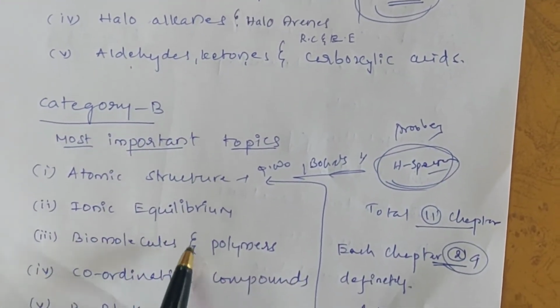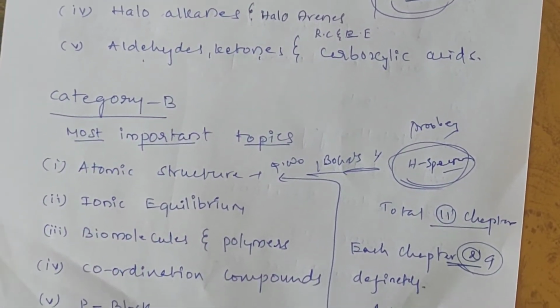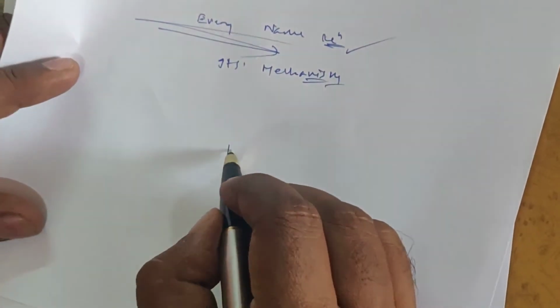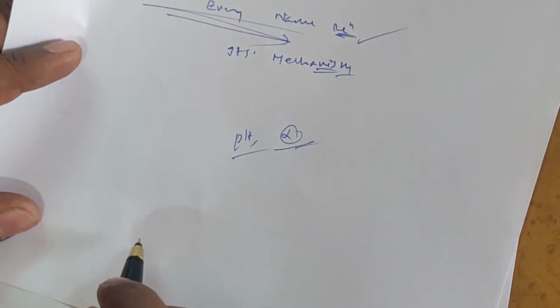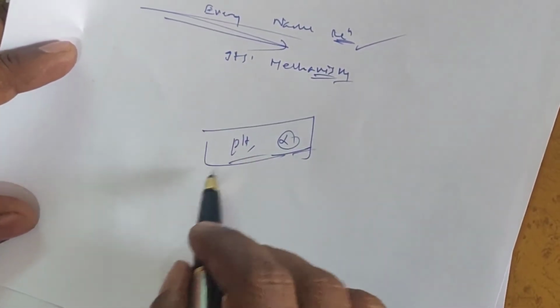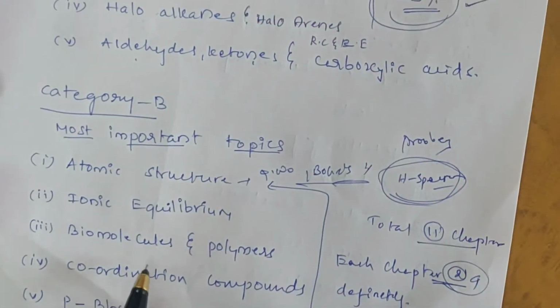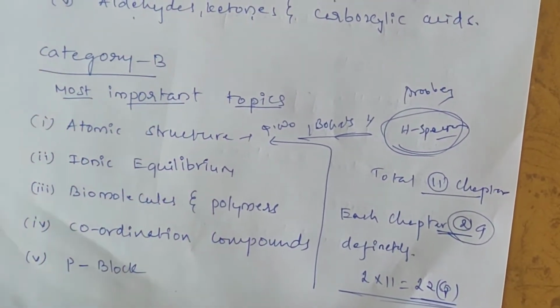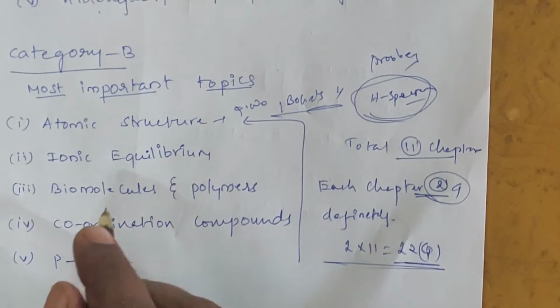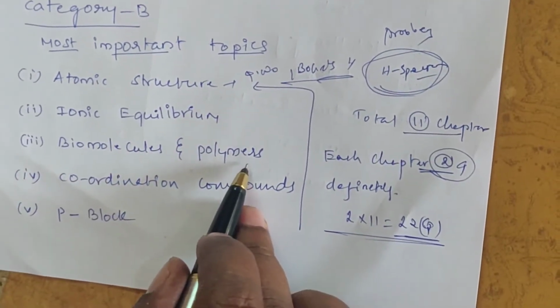In ionic equilibrium, what are the important topics? Calculation of pH, degree of ionization, dissociation constant problems. Biomolecules and polymers: these are direct questions from NCERT, students. So keep it in mind, read biomolecules and polymers in NCERT carefully.